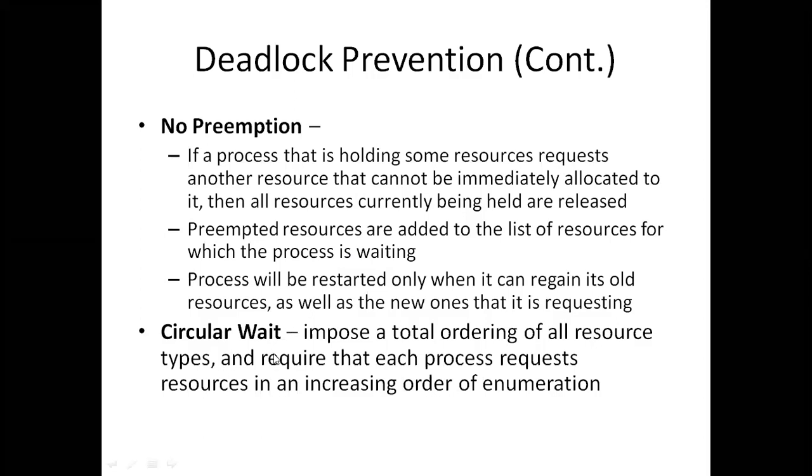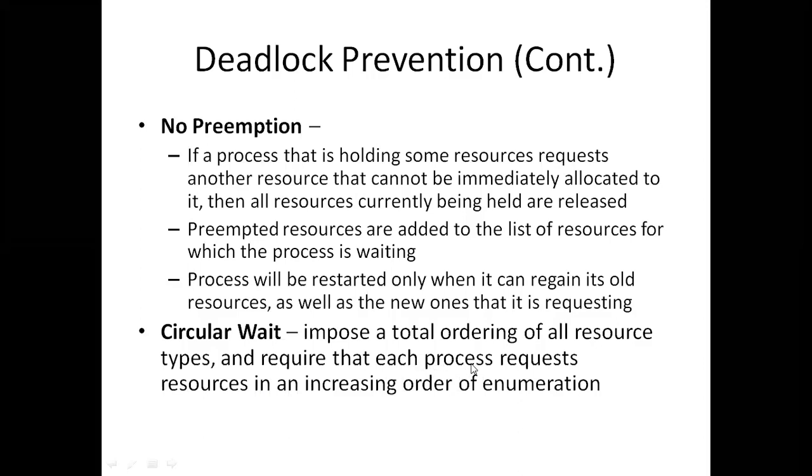Circular wait means P1 is waiting for the resource which is allocated to P2. P2 is waiting for the resource which is allocated to P3. Again, P3 is waiting for the resource which was allocated to P1. That means P3 is waiting for P1. It should not happen. Because of that reason, the circular wait has to be prevented, otherwise a cycle will form, right? So how can the process request for a resource?